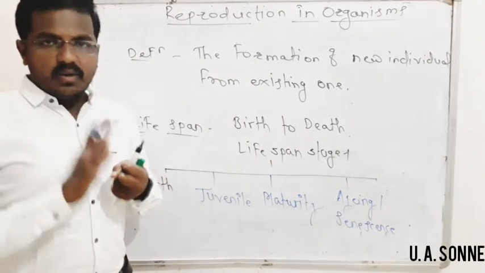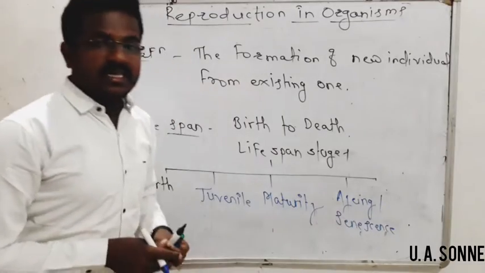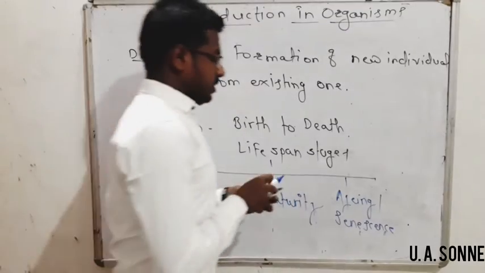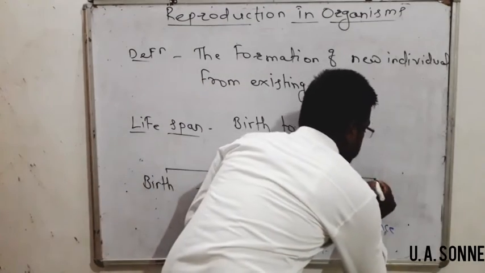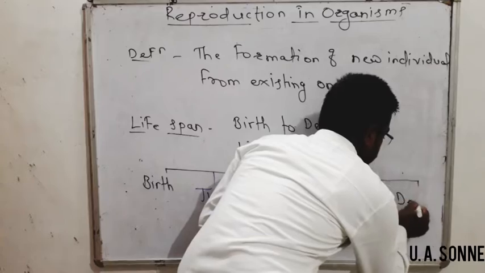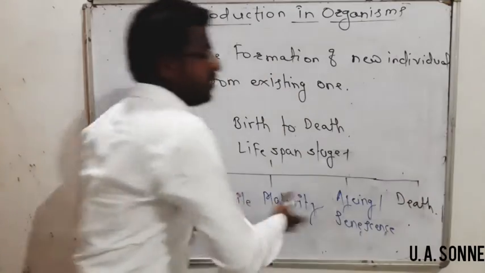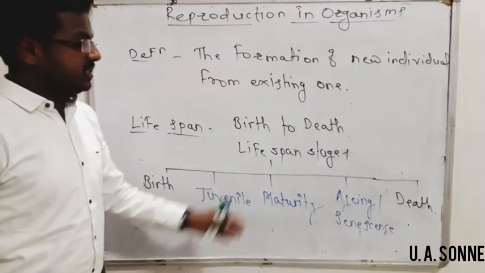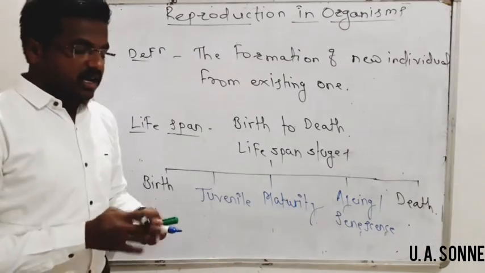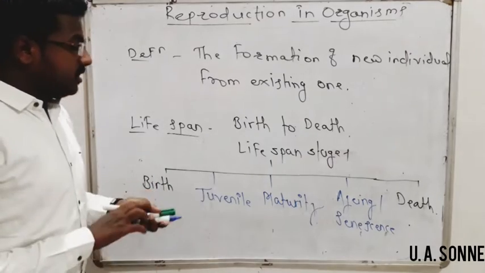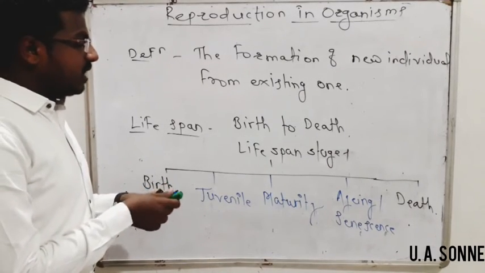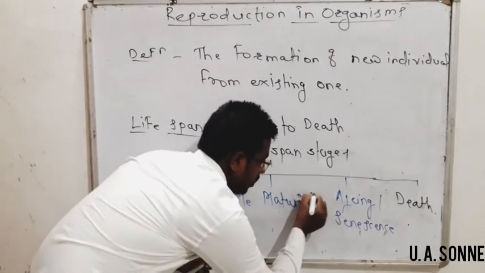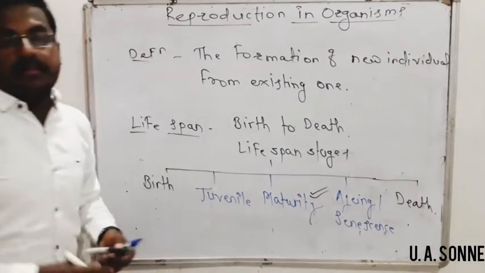This aging or senescence stage leads to the final stage, that is death. These are the different lifespan stages: birth, juvenile stage, maturity stage, aging stage, senescence stage, and death stage. In this chapter, we have to focus on the maturity stage, during which the organism can reproduce.